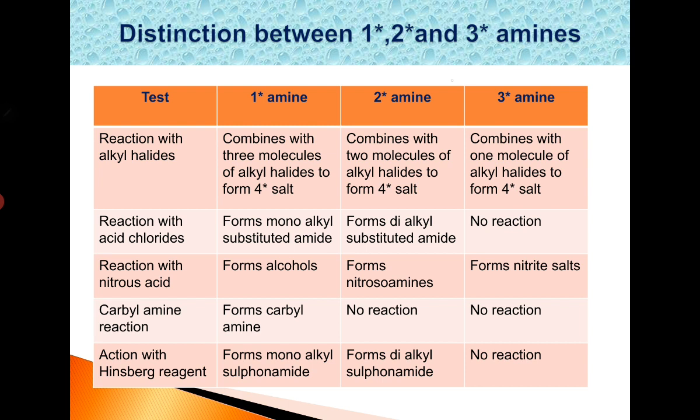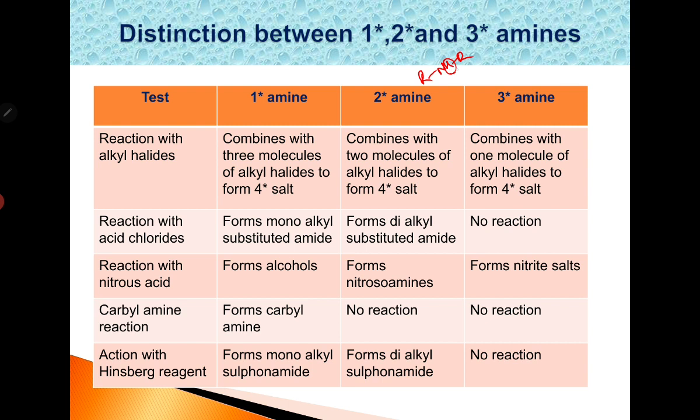Similarly, secondary amines, R, NH, R, combine with two molecules of alkyl halides to form quaternary salt. If one molecule reacts with the hydrogen, a tertiary amine is obtained.